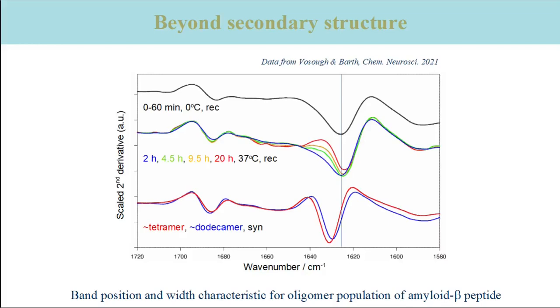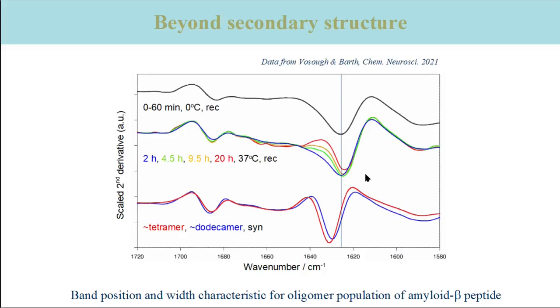The other spectra were obtained in a time-resolved experiment in the absence of detergent. The initial spectrum is the black spectrum on the top of the figure. Its amide-1 band is found at even lower wave number than that of the dodecamer. It shifts further down with time as shown in the middle spectra, from the blue spectrum to the red spectrum. After 20 hours, the oligomers consist of